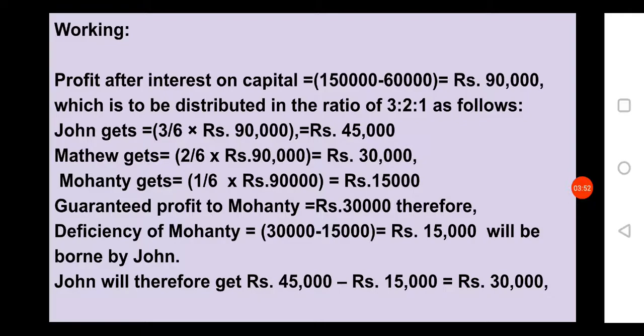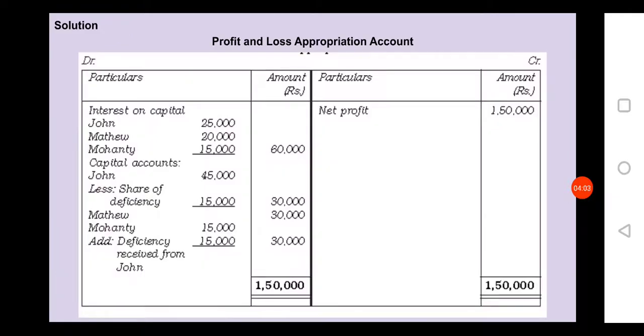Therefore John's 45,000 less the deficiency share paid to Mohanty, 15,000, leaves 30,000 as his share of profit.